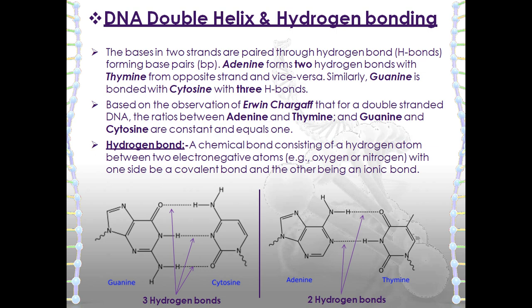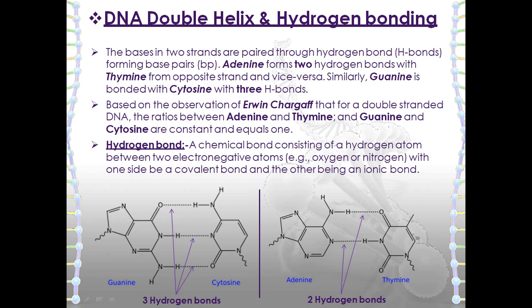The bases in the two strands are paired through hydrogen bonds, forming the base pair. Adenine forms two hydrogen bonds with thymine from the opposite strand and vice versa. Similarly, guanine is bonded with cytosine with three hydrogen bonds. Now see in the diagram. These are the guanine and the cytosine. They form the three hydrogen bonds, and adenine and thymine form the two hydrogen bonds.